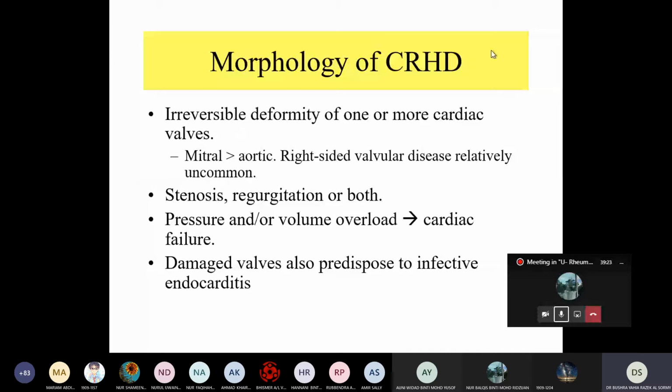Morphology of chronic rheumatic heart disease: an irreversible deformity of one or more cardiac valves, mitral, then aortic. Right-sided valvular disease is usually uncommon, but mostly it is the mitral and aortic. Either stenosis or regurgitation or both. Pressure and volume overload leading to cardiac failure. As we said, if we have mitral regurgitation, it can cause what? If we have mitral stenosis, what does it cause?